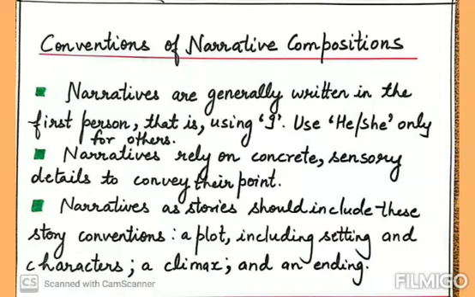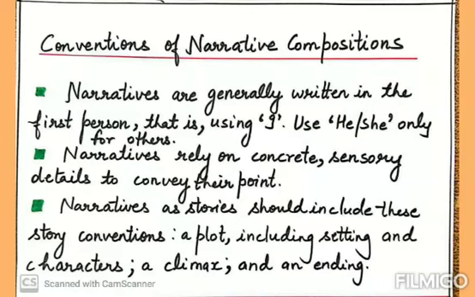Narratives as stories should include these story conventions. These story conventions are used in short stories as well as in narratives. But in a short story it is used as a story form, while in narratives it is used in narration. And what are these?